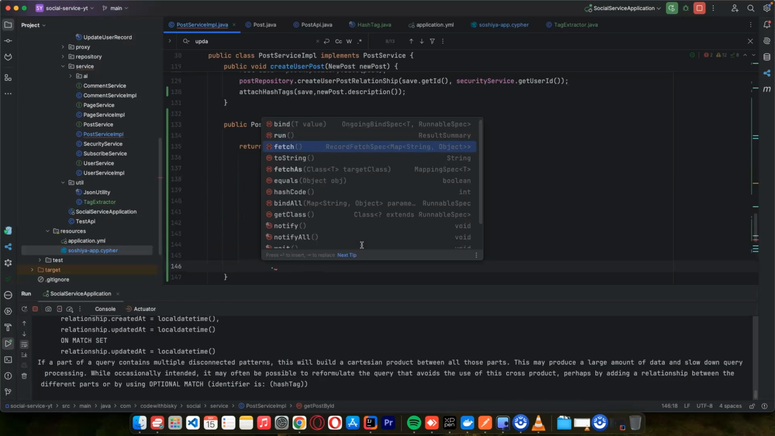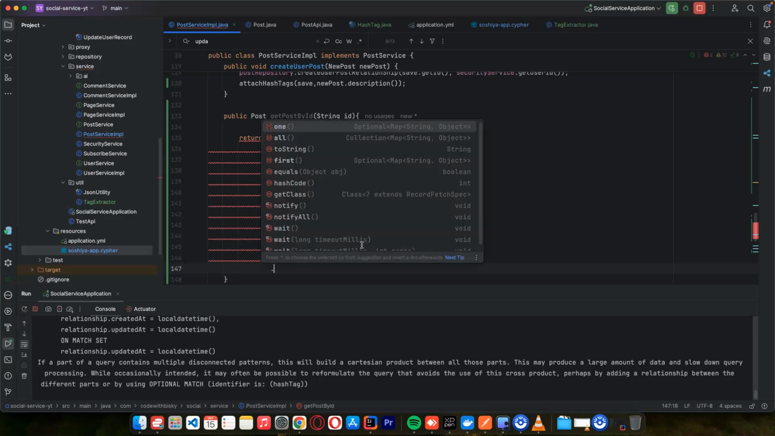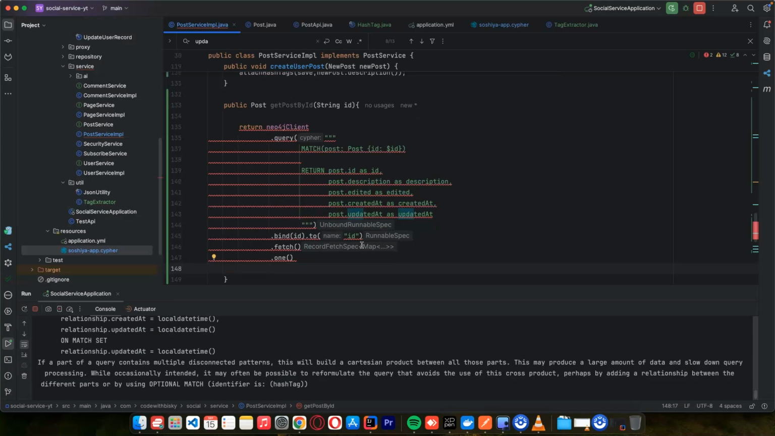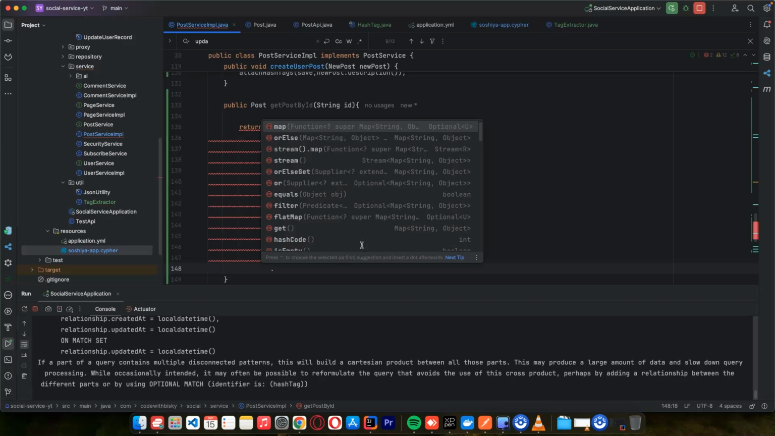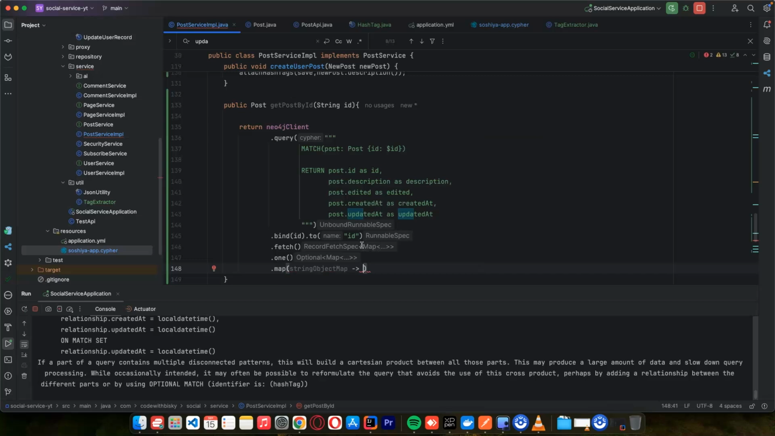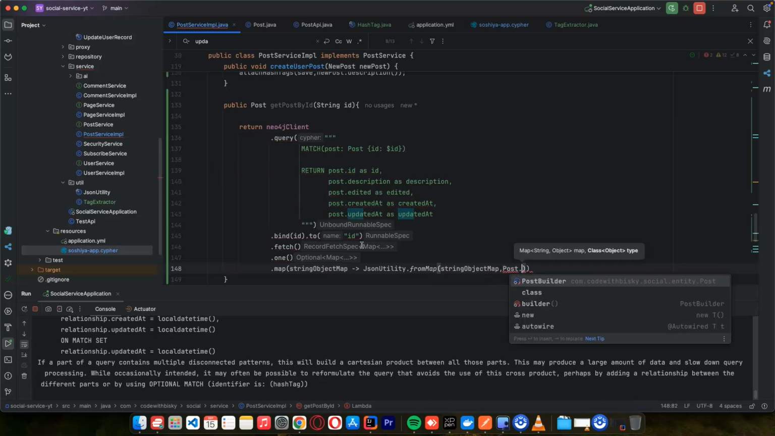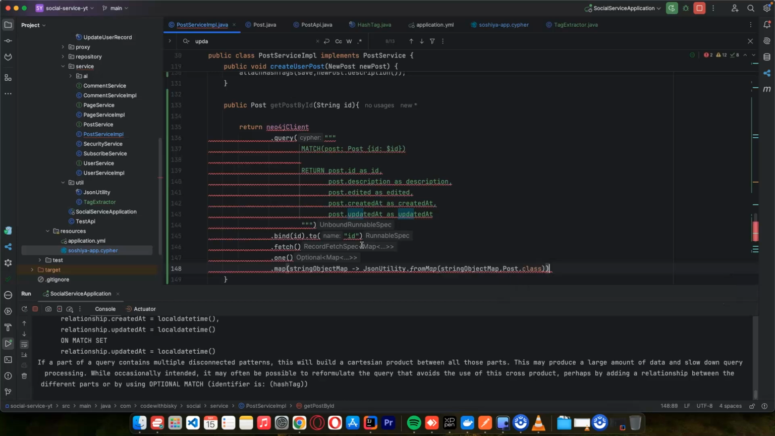then I can fetch. So if I fetch, I would want to return the record. If I don't want to return a record, I just say run. Then I can say one because it's one record that we are going to get. We are getting the resource by ID. Then we can map this one, and you can just say JSON utility dot from map, string object map comma, and we want to return this post. And I think it's okay. Let me make this optional.